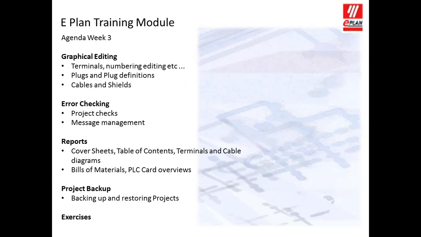Week 3 we go for terminal numbering, wire numbering, plug definition, cable shielding, and then the project checking. This is very important because whenever we create a project, something might be missing, or we might not be able to check thoroughly, or we miss something, right? But in ePlan there is a very good facility for project checking and error message management, and it will show whatever errors are there and we can correct those and be good to go for production.